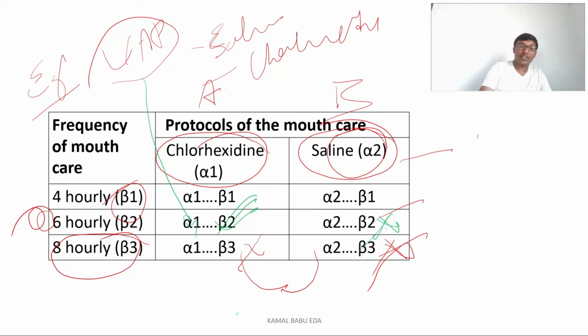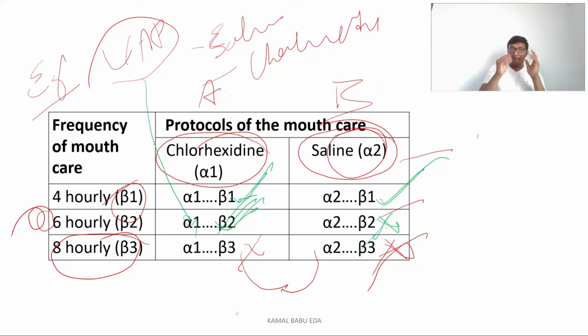And 4th hourly, we again compare the groups receiving it. Fortunately here, the chlorhexidine mouthwash patients who received the protocol are in safe hands, and even the saline mouthwash patients are in safe hands. So what we can observe is that both chlorhexidine and saline are effective medicines to prevent ventilator associated pneumonia. The thing is, with the chlorhexidine mouthwash, giving it 6th hourly a day is enough to prevent ventilator associated pneumonia. Whereas if you go for the saline mouthwash, you have to give it 8th hourly a day, and only then can you prevent it.